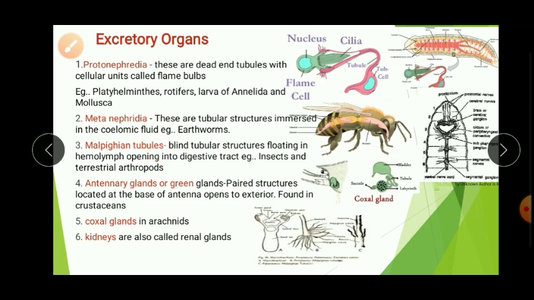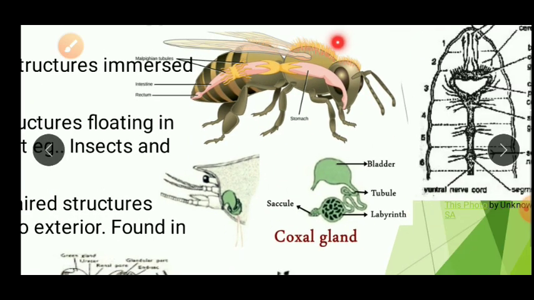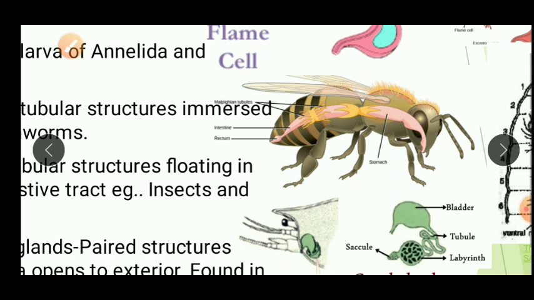Next, Malpighian tubules. These are found in the insects mainly. Blind tubular structures floating in the hemolymph opening into digestive tract. Example, insects and the terrestrial arthropods. Here you can see the diagram of an arthropod. Here you are able to see the gut, and here you are able to see the Malpighian tubules.